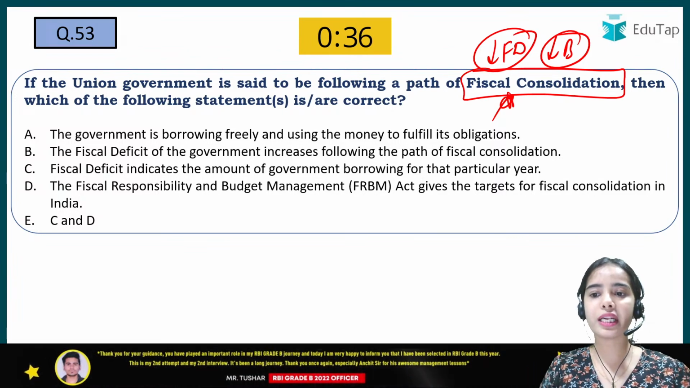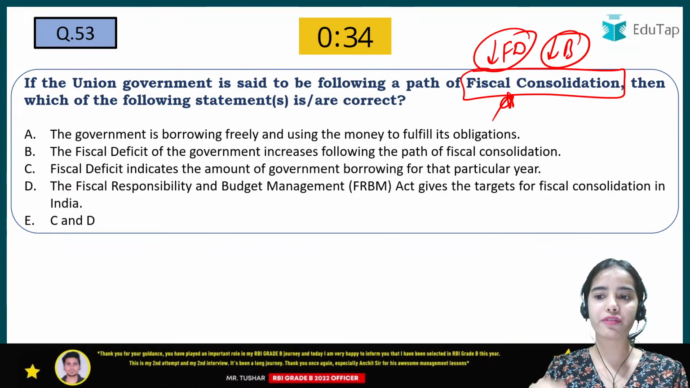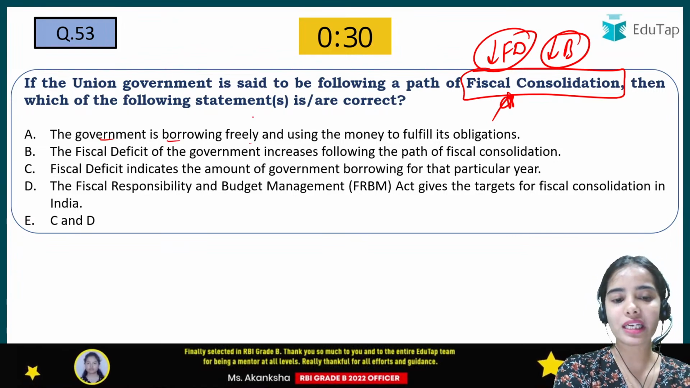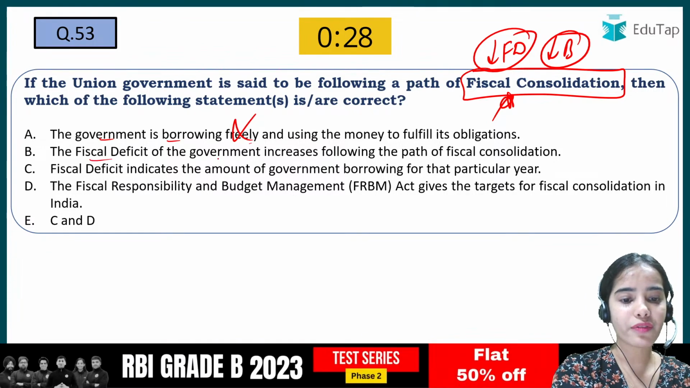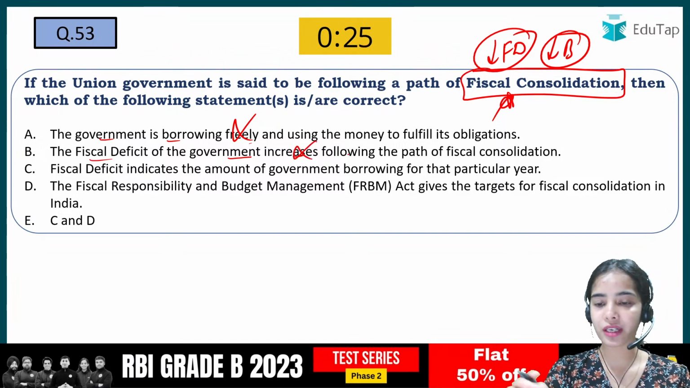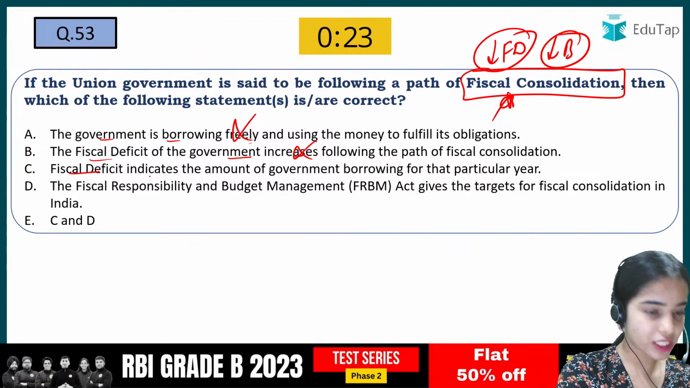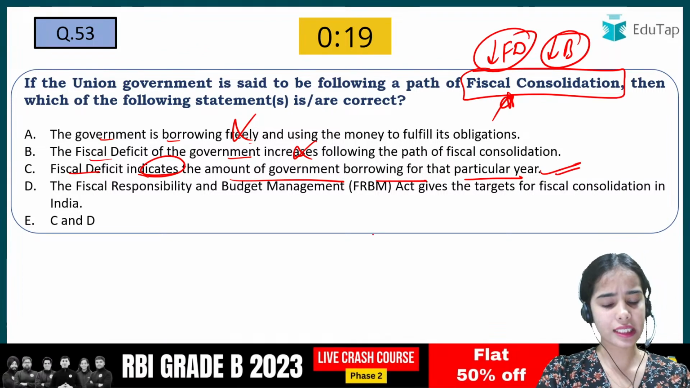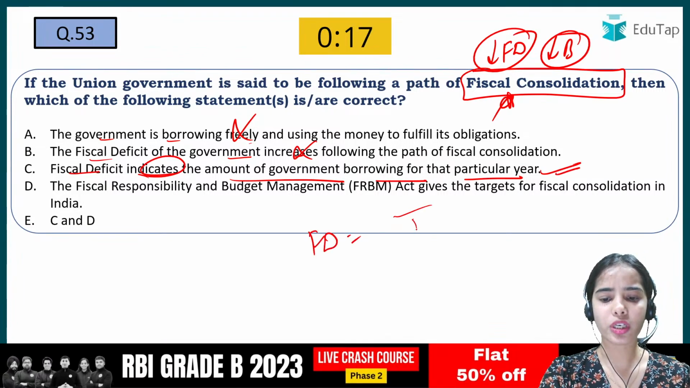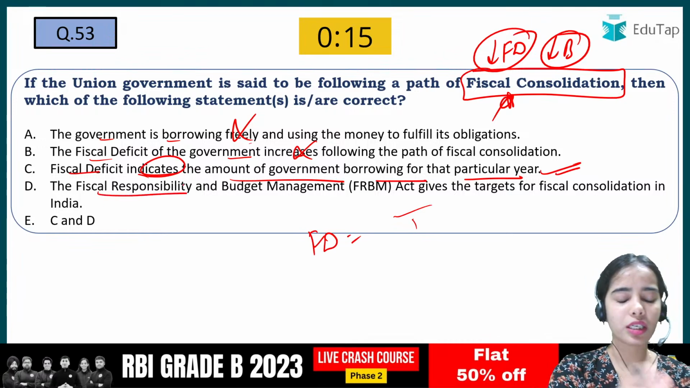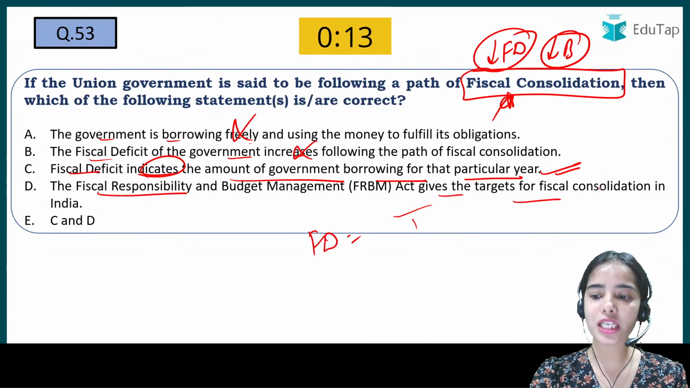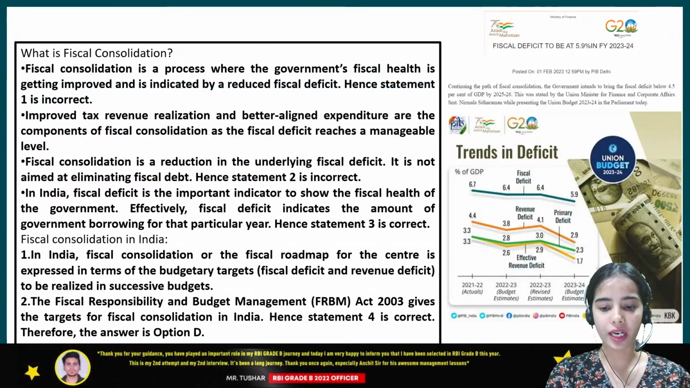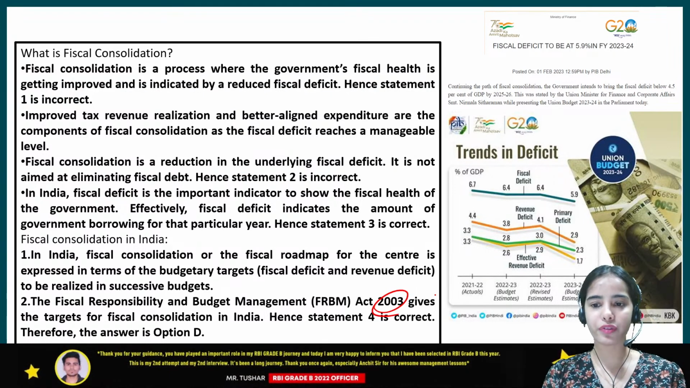So fiscal consolidation means reduce the fiscal deficit and reduce the borrowing requirement. So the government is borrowing freely, that should not happen. Fiscal deficit of the government increases, that should not happen under fiscal consolidation. Fiscal deficit indicates the amount of government borrowing for that particular year, that is correct. Fiscal deficit means total borrowing requirement. The FRBM Act gives the targets for fiscal consolidation in India, that is correct. The FRBM Act is the one that is providing the targets for the fiscal consolidation.